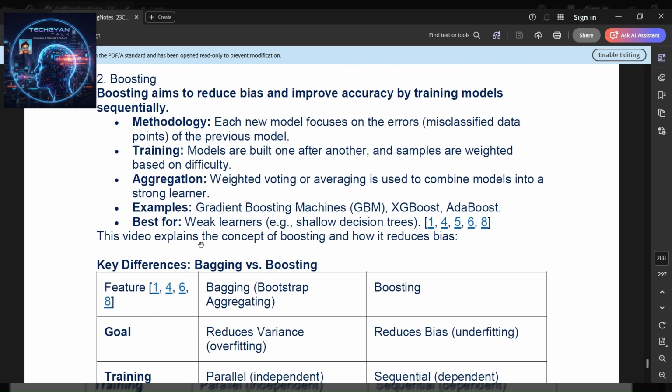And next is boosting. Boosting aims to reduce bias and improve accuracy by training models sequentially. Methodology: each new model focuses on the errors, the misclassified data points, of the previous models. Training: models are built one after another and samples are weighted based on difficulty. Aggregation: weighted voting or averaging is used to combine models into a stronger learner. Examples: gradient boosting machines, GBM, or XGBoost, AdaBoost. Best for weaker learners, for example a shallow decision tree.